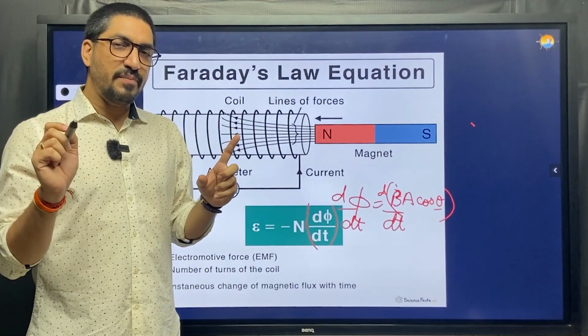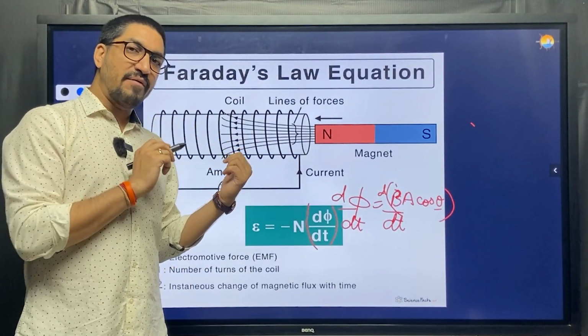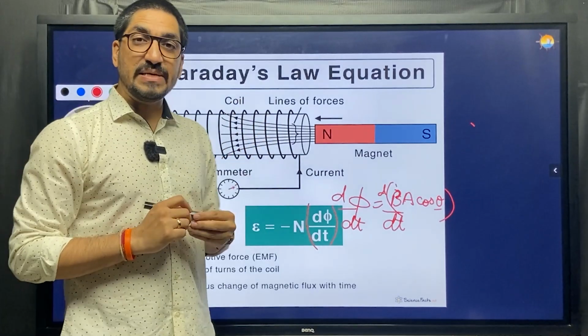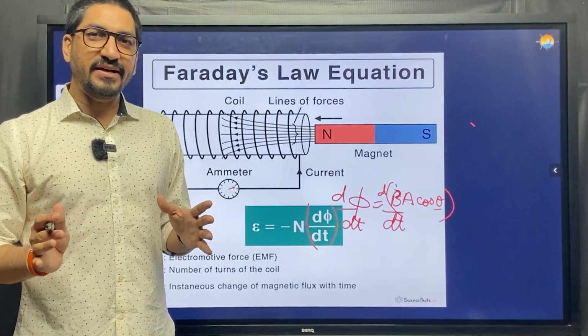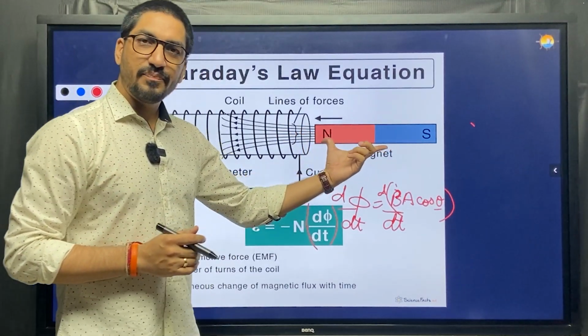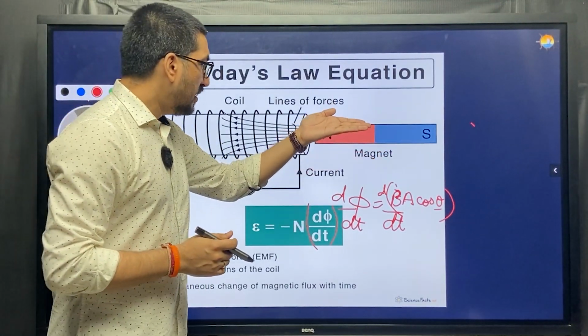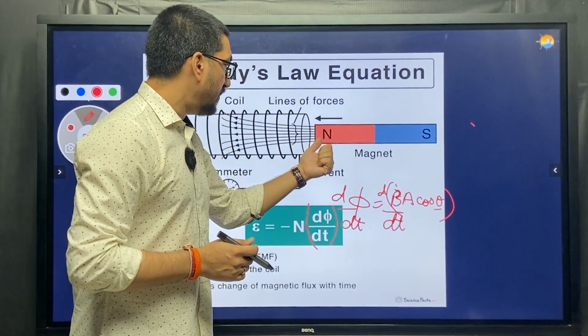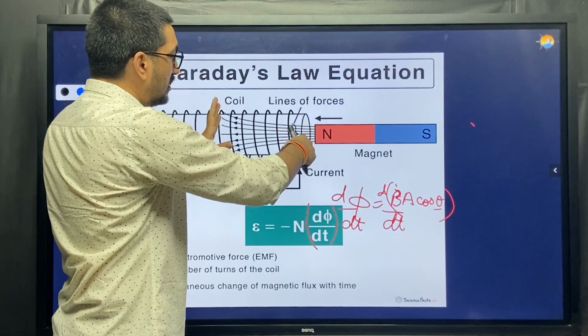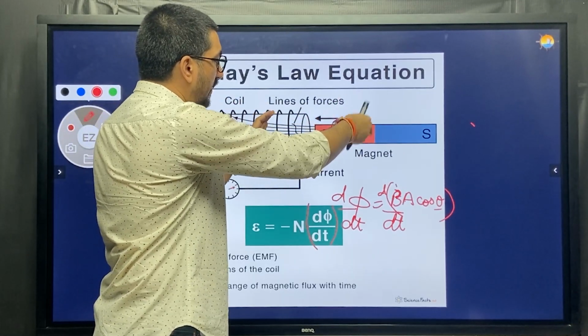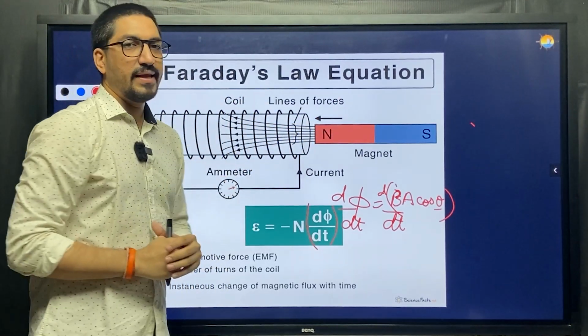And gentlemen, those who know would have understood by now, this is the principle of the AC generator. In an AC generator, you have a magnet having fixed north and south, and you're rotating a magnet inside a coil. So near a coil, if you rotate a magnet, this will produce a single phase.